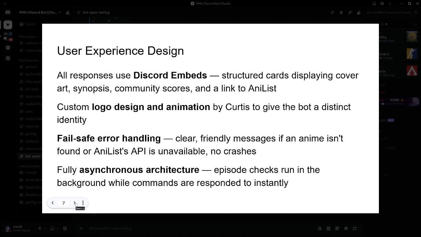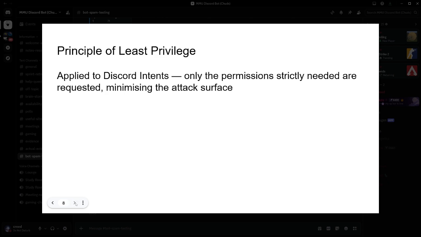The bot is fully asynchronous. It checks for new episodes in the background while it still responds to commands instantly. Finally, we applied the principle of least privilege to Discord intents. We only requested the permissions the bot strictly needed, reducing the attack surface.